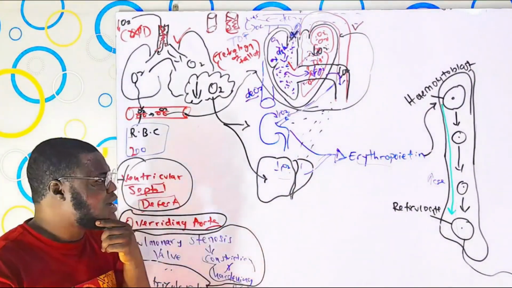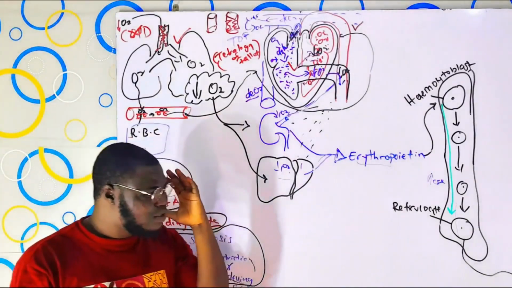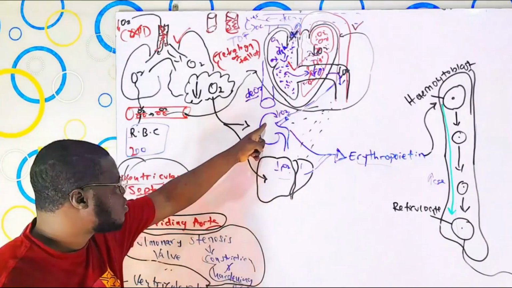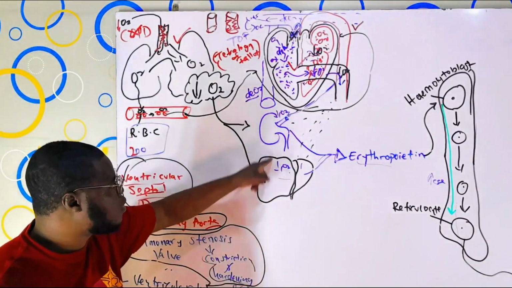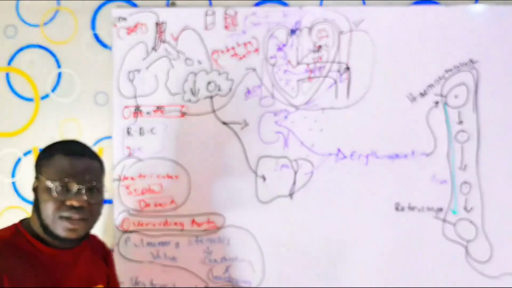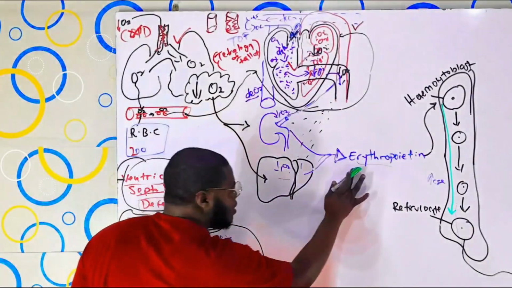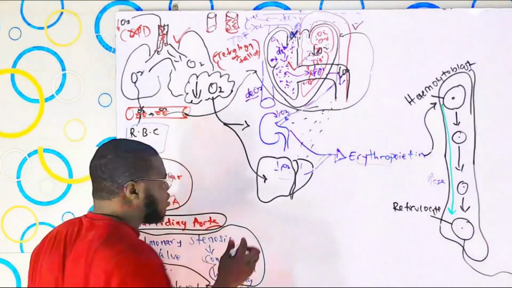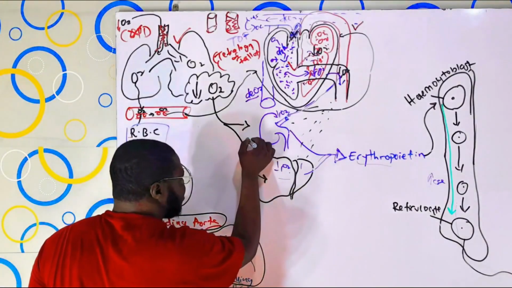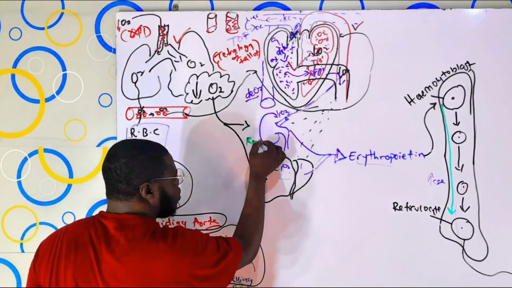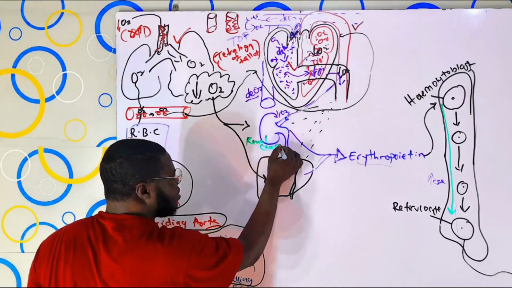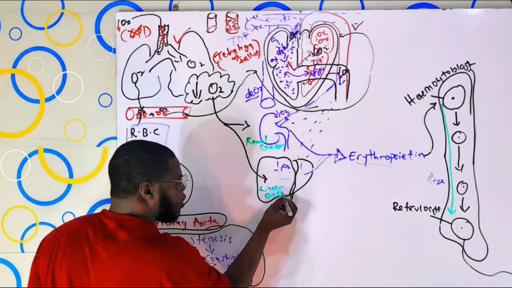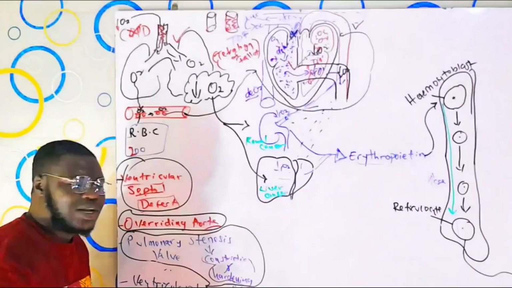Now, what else can you think? Or what else can you suggest can cause polycythemia? Look at these guys. Kidney and the liver. They are the ones responsible for releasing erythropoietin. Imagine that they are colonized or affected by cancer. And that's another condition here. Kidney cancer, or you say renal cancer. And liver cancer. In cancer, what happens? There's always a